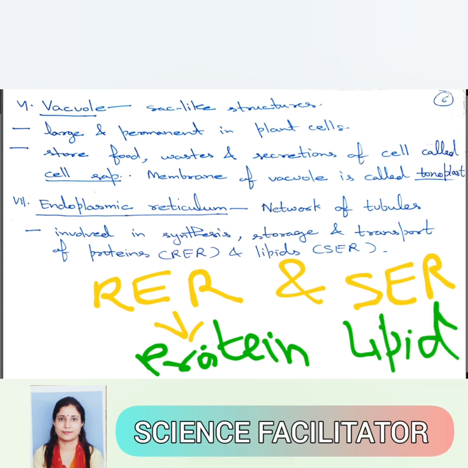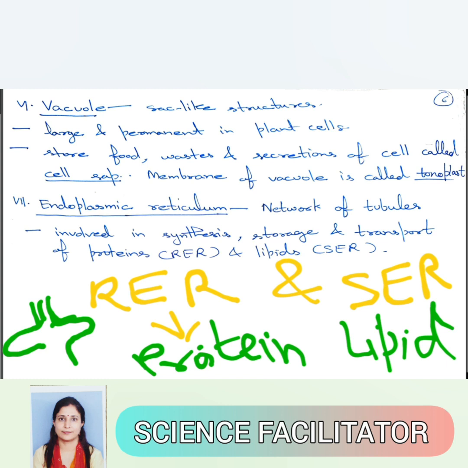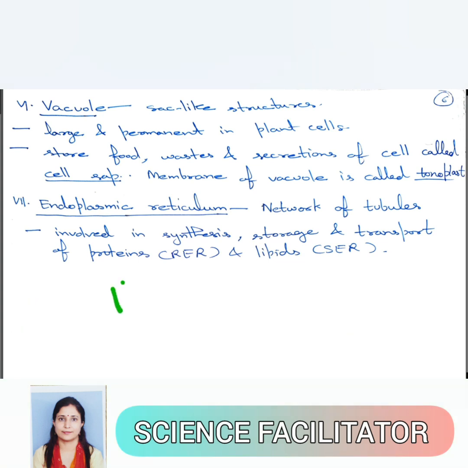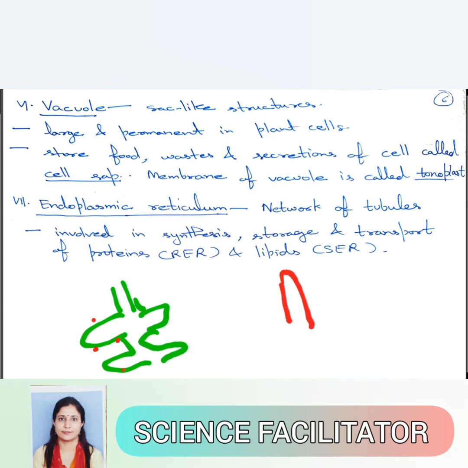How do they look? They are also a system of membranes looking like this. And if they are studded with ribosomes, then they are known as RER. If they are smooth without any ribosomes, then they are known as the SER. So this one is the SER and this one is the RER.